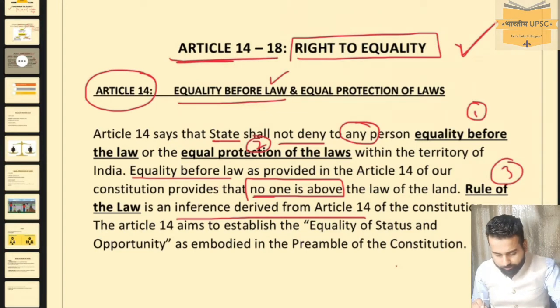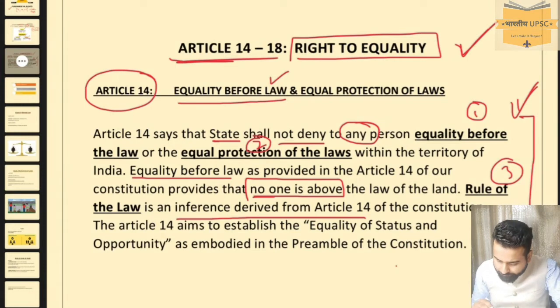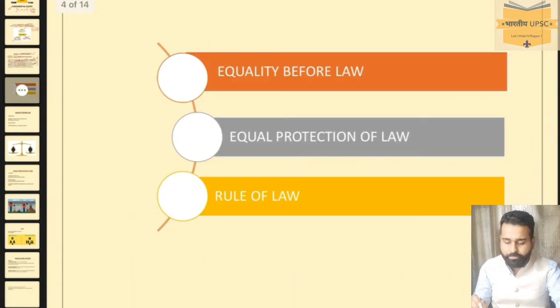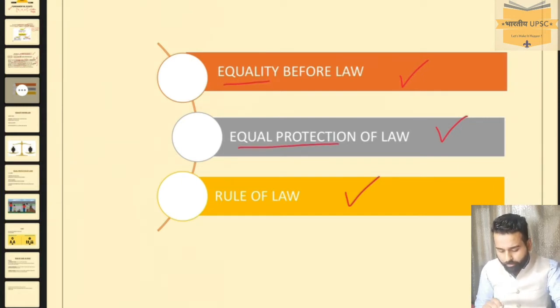If you see Article 14, three things are highlighted over here. Article 14 contains these three prominent things, and we'll cover them in detail: equality before law, equal protection of law and rule of law.